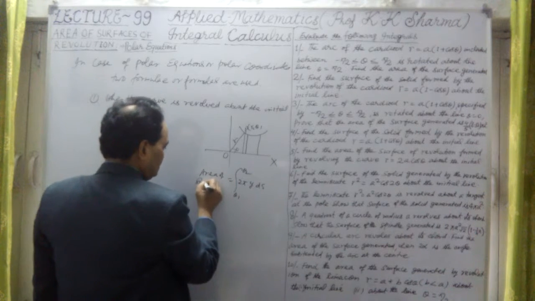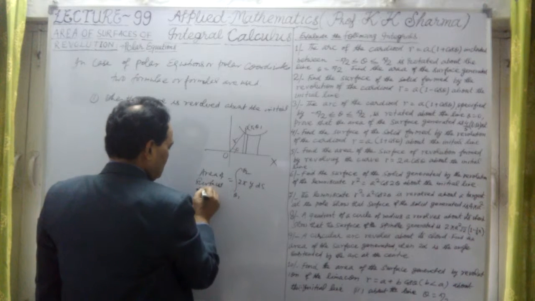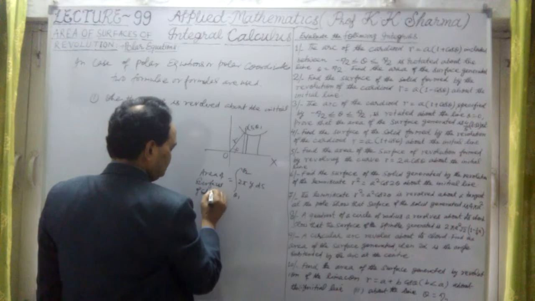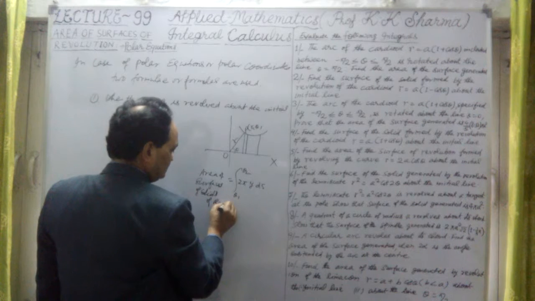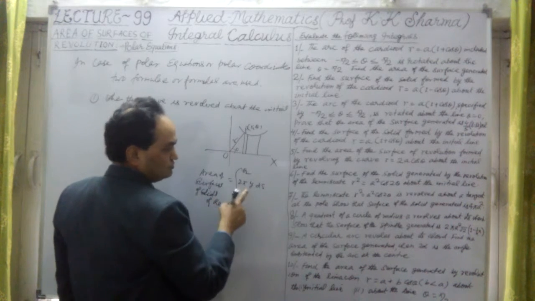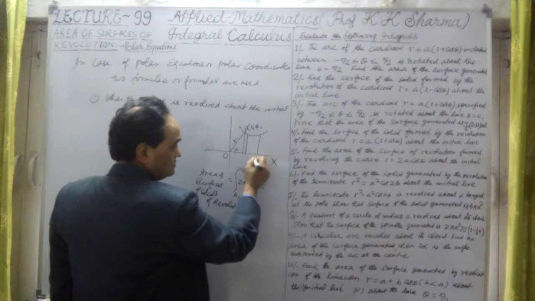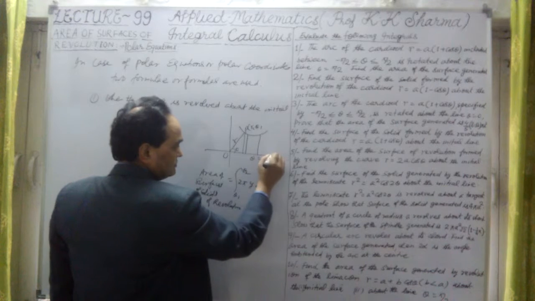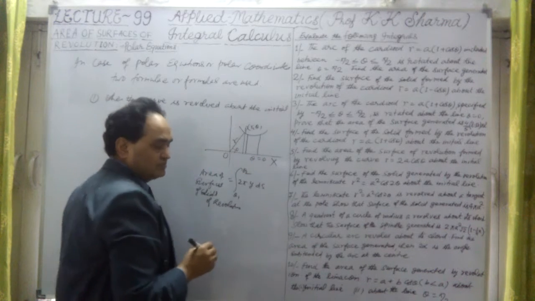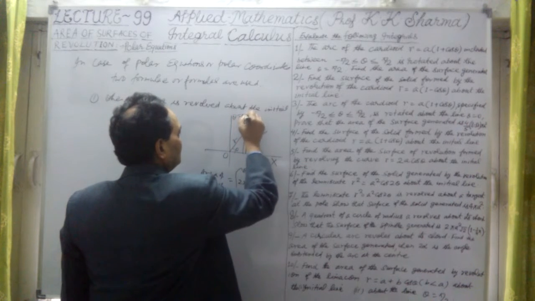This is the area of surfaces of solids of revolution. This is the first formula I have to use, with limits theta 1 to theta 2: 2 pi y into ds, in the case where theta is 0 on the initial line. And the second line is at theta equal to pi by 2.